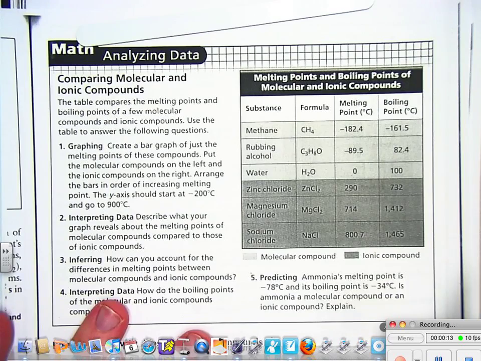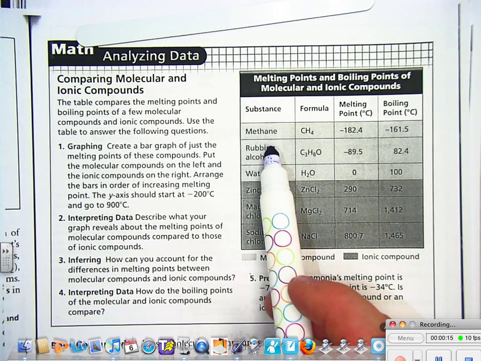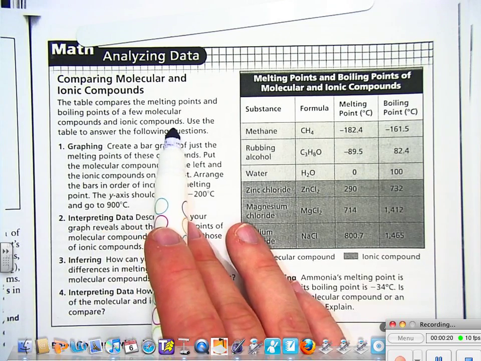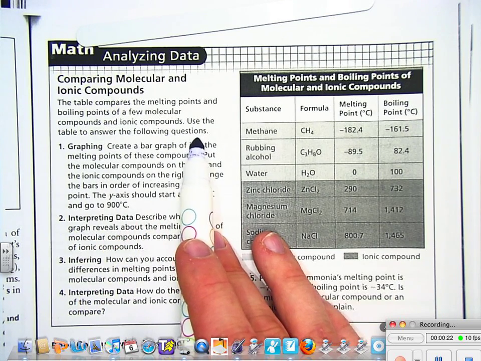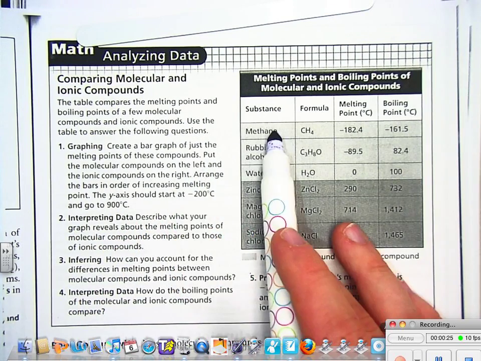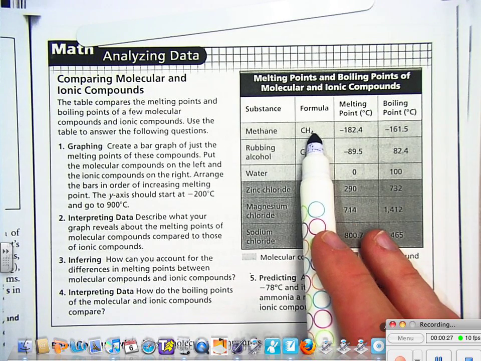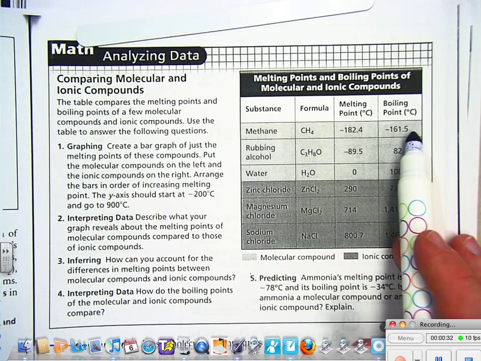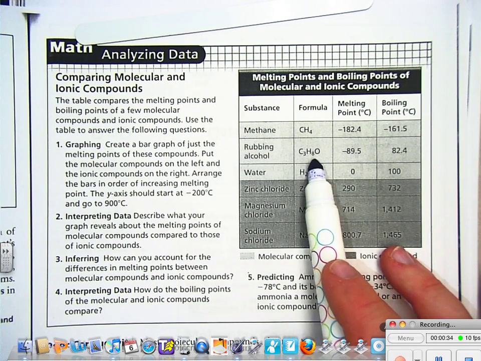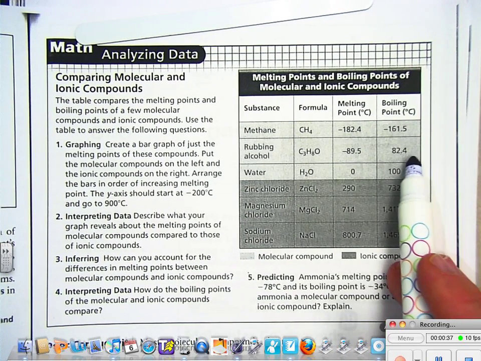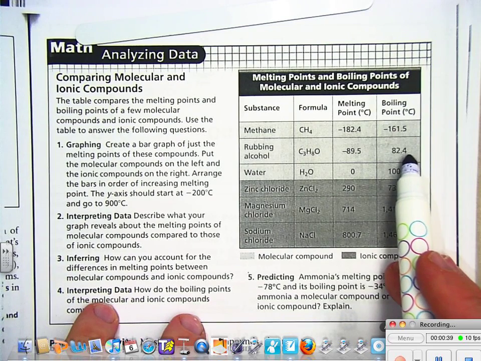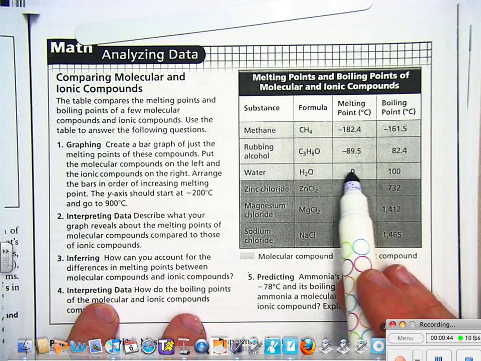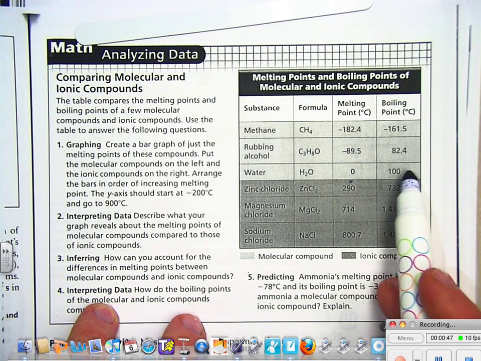Check out our data table here. The table compares the melting points and boiling points of a few molecular compounds and ionic compounds. Use the table to answer the following questions. Methane, here's the formula, CH4, and the melting point is negative 182.4, and the boiling point is pretty low. Rubbing alcohol, formula, pretty low too. Getting a little higher. And water. Whoa, there's the formula, melting point is 0, and the boiling point is 100.